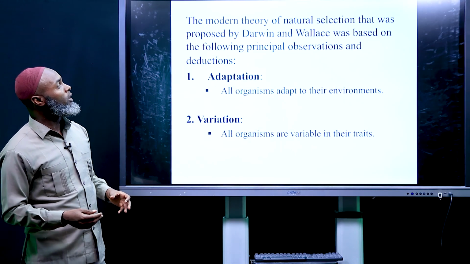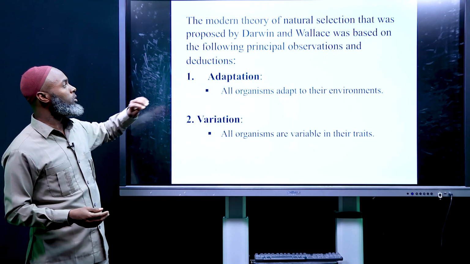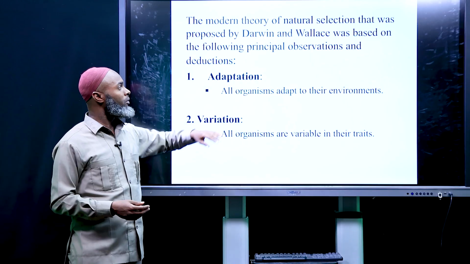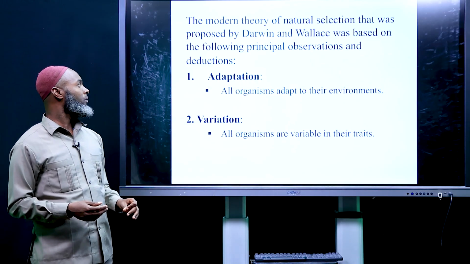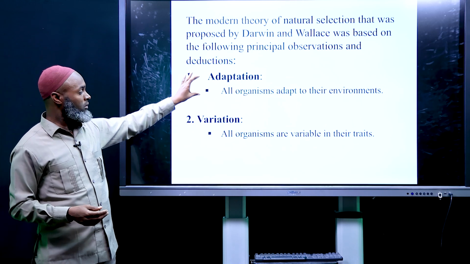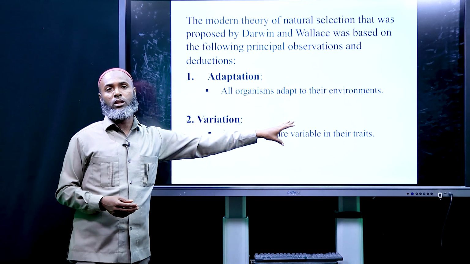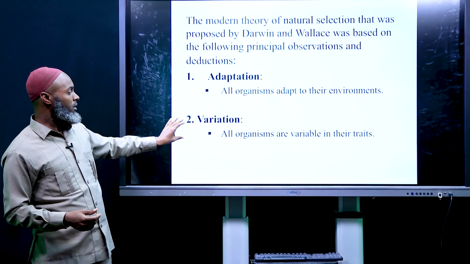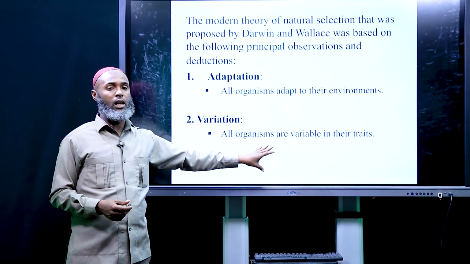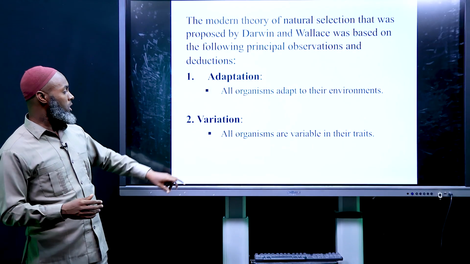The modern theory of natural selection was proposed by Darwin and Wallace, and was based on the following principles of observation and deductions. The first one is adaptation. All organisms adapt to their environment. Second, variation. All organisms are variable in their traits. So there is variation among species.